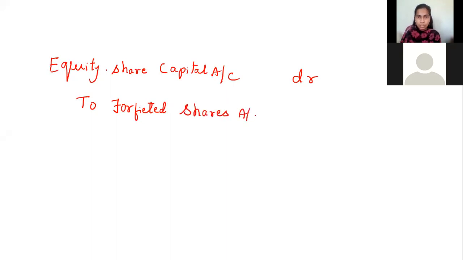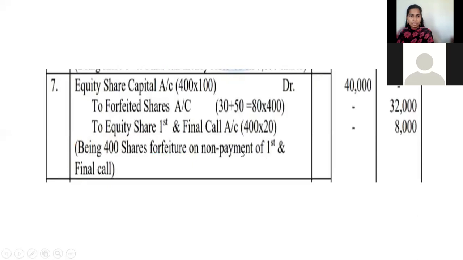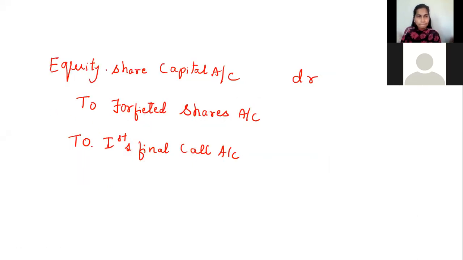Forfeited shares account, then to first and final call account, to equity share, I guess it is. Did I miss anything? Yeah, equity share. Okay, please write. I think I have missed one thing here: to equity share first and final call account. Like this, you are writing equity share capital account debtor to forfeited shares account to equity share first and final call account, isn't it? Okay.